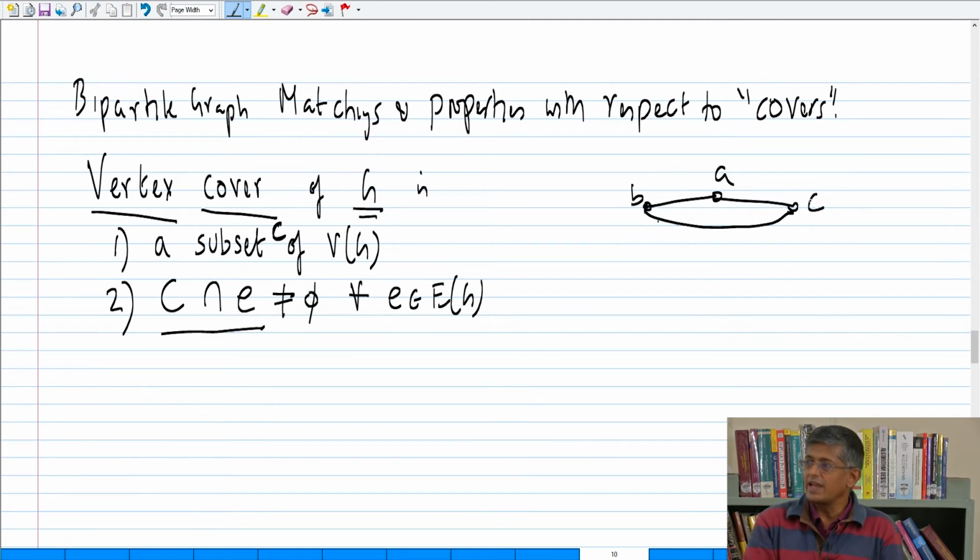What is the size of any vertex cover for this triangle? It's obviously at least 2. If you pick only one, observe that the other edge is not intersected by this 1-element set. So you must pick at least 2 from here. Therefore, a vertex cover is something that covers all the edges. In other words, it intersects all the edges. Fine.